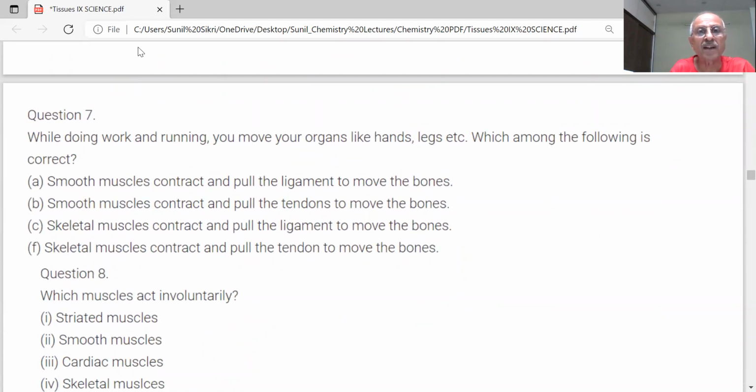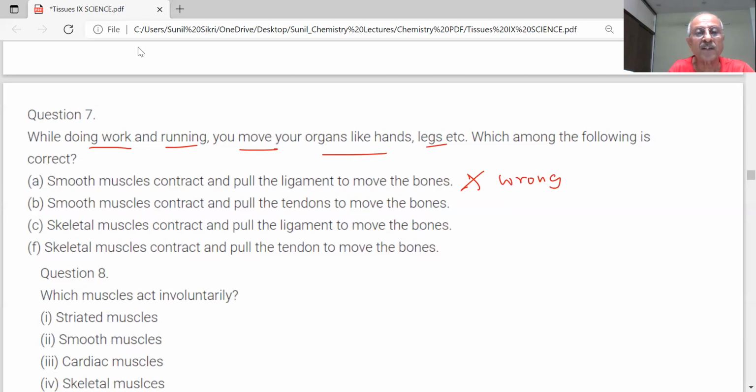While doing work and running, you move your organs like hands, legs. Which among the following is correct? Running organs, hands, legs, all this. Smooth muscles contract and pull the ligament to move the bones. Sir, this is not correct. This is wrong.